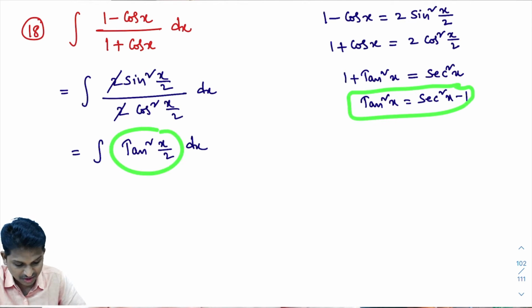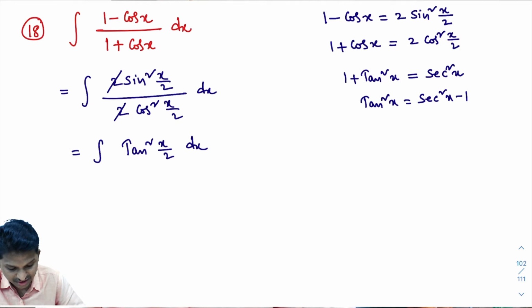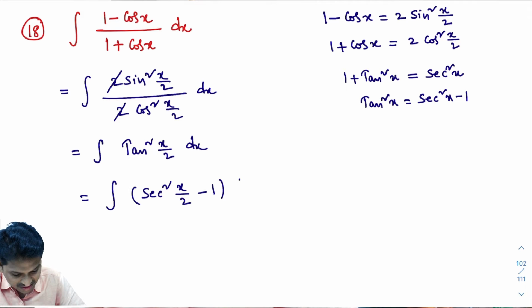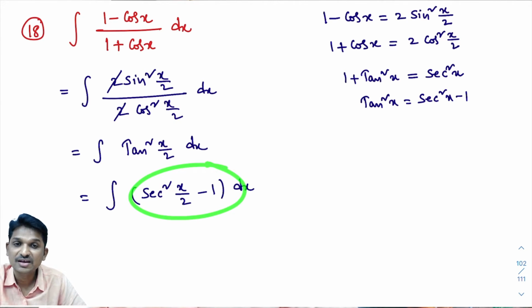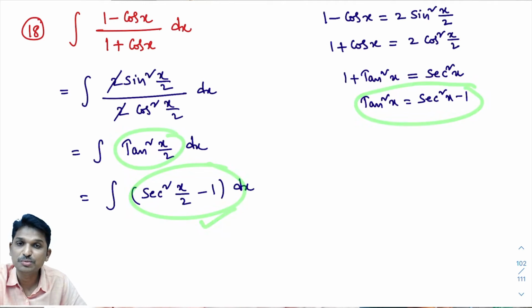So what is tan square x by 2? By using this formula, tan square x by 2 is integral of secant square x by 2 minus 1 dx. I hope you understand this. As we know tan square x is secant square x minus 1, tan square x by 2 can be written as secant square x by 2 minus 1.